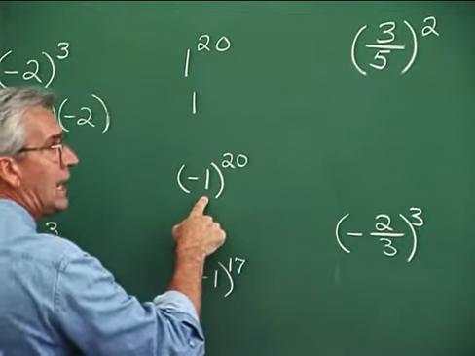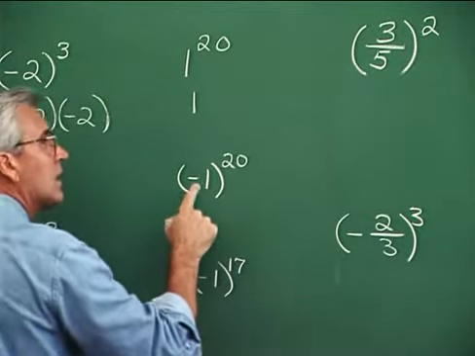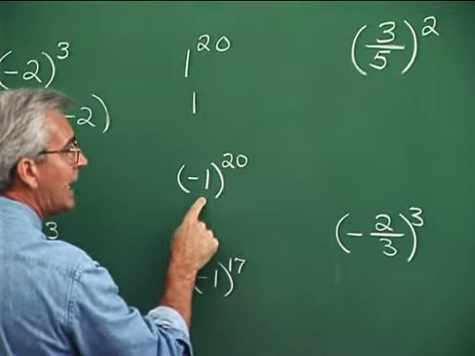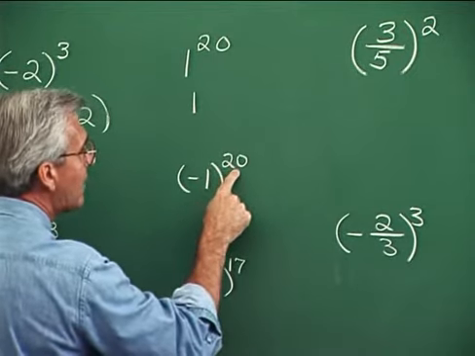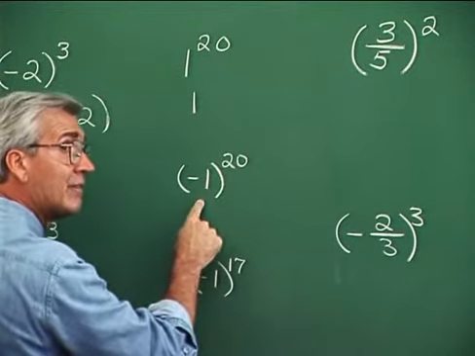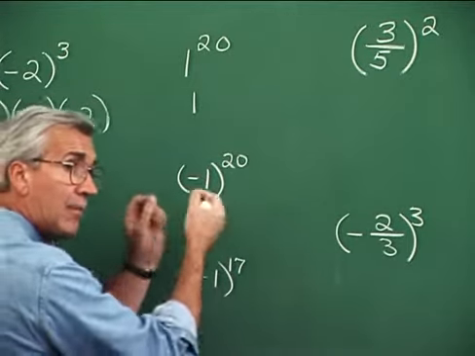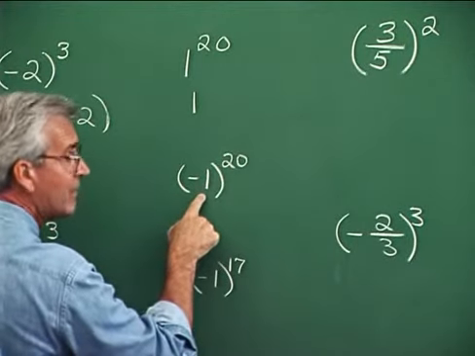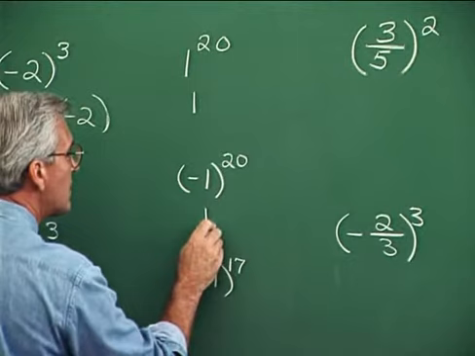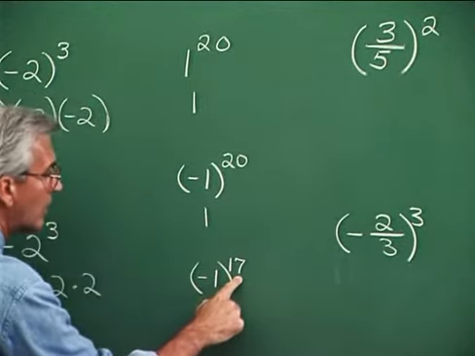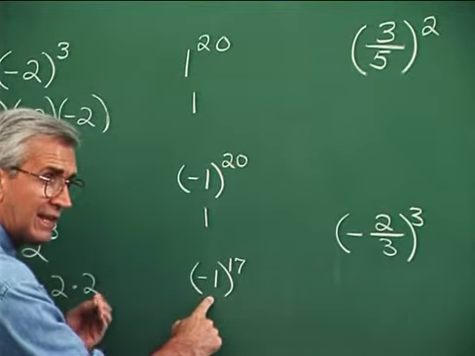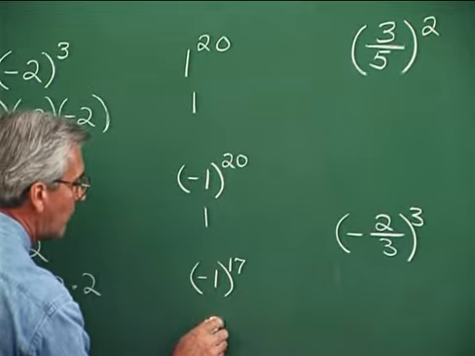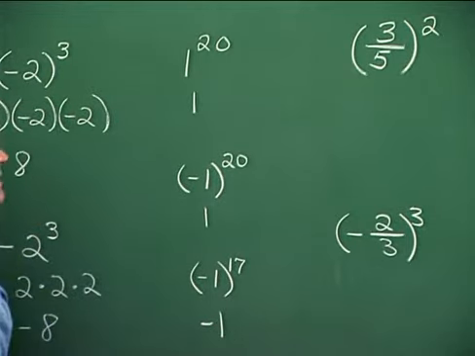Now, negative 1 as a base, the answer in this situation depends upon the number of factors of negative 1 we have. You see, if we have 20 factors of negative 1, we have 20 negative factors, then they can be paired up, as we saw with that pairing earlier. So if we have an even number of negative factors, we're going to get a positive result. So this is going to be 1. But if there are an odd number of negative factors, then they'll all pair up except 1, and so we'll get a negative result for our product. So negative 1 is the answer here.